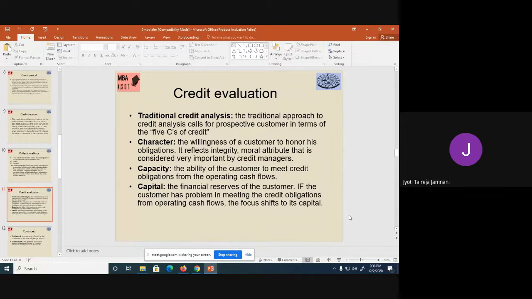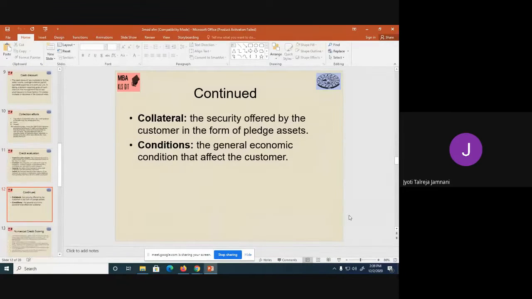Next is capital. The financial reserve of the customer, if the customer has problem in meeting the credit obligation. So if a customer is not able to pay, you will check what is his capital. From his operating cash flows, if he is not able to pay, then can he sell his assets and pay me the money? So how many are his assets? What is his capital contribution to the company? You will check that as well. Because if he faces a liquidity problem, operating cash flows are low, at least he can go to his long-term assets, sell them, and you can recover money from them.